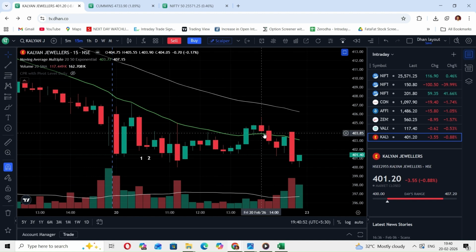Trading isn't about catching every move, it's about catching the right moves. Today, the 20 EMA was a shield that protected capital from a volatile trap. If you struggled today, remember, no confirmation means no trade.